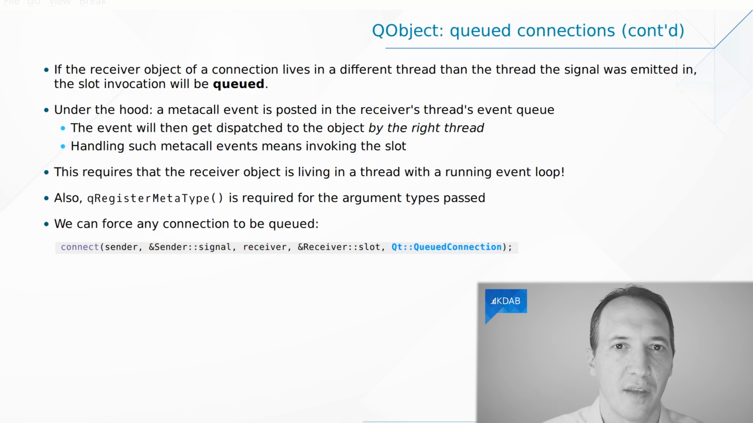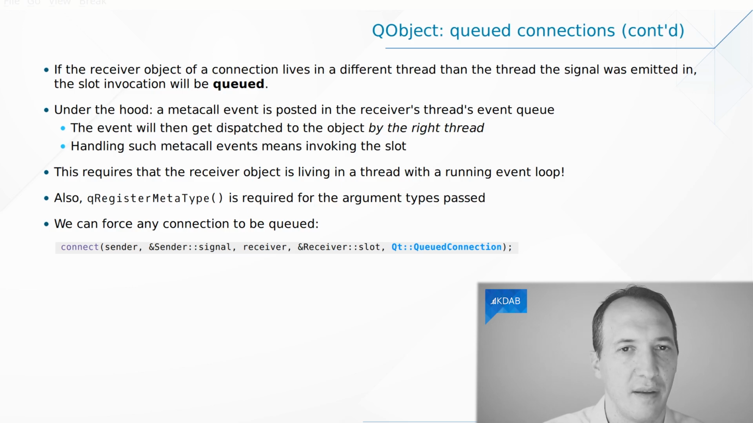You can force a connection to be queued by passing Qt::QueuedConnection as the fifth argument of the connect method. You don't actually need to do that in the context of multithreading because Qt will detect when the thread that emits the signal is not the same as the thread associated with the receiver. But it's good to know in general, if you want to use this delay mechanism inside of a single thread, you can use the queued connection argument to force it to be queued.